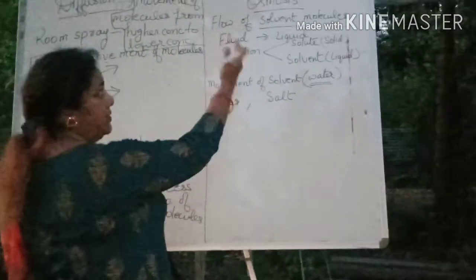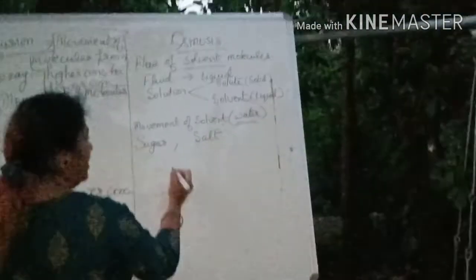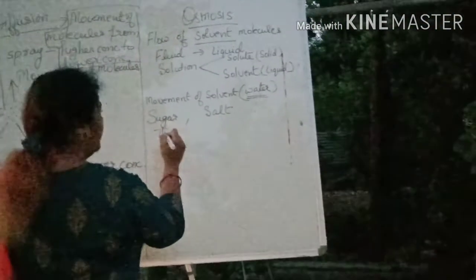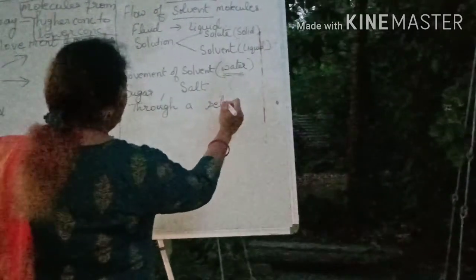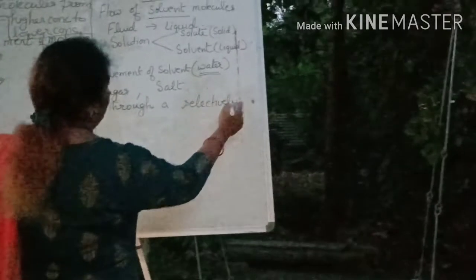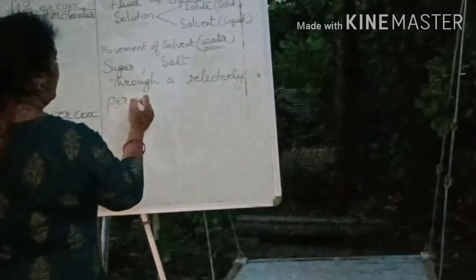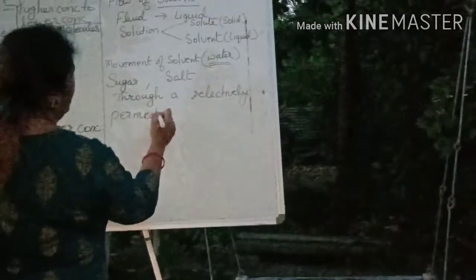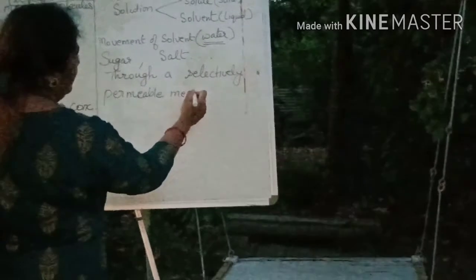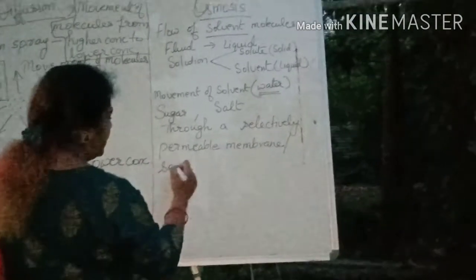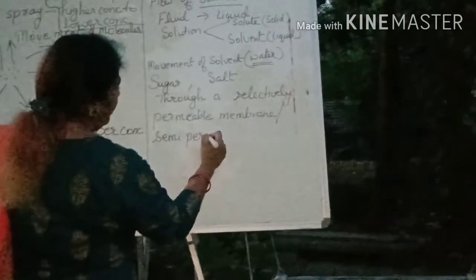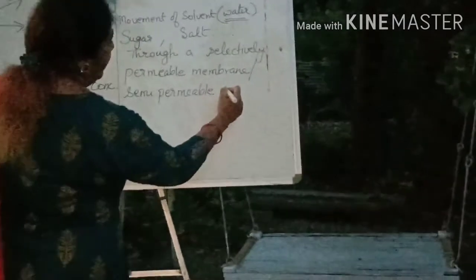But one condition is very important to understand over here. Whenever the movement is there, it is through a selectively permeable membrane, or another name for selectively permeable membrane is semi-permeable membrane.